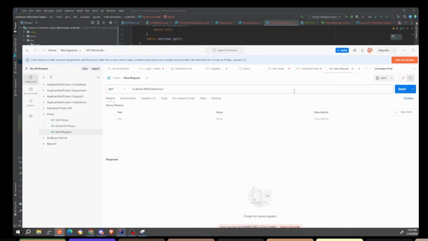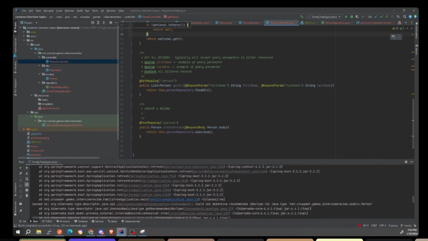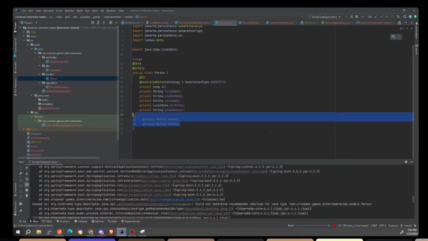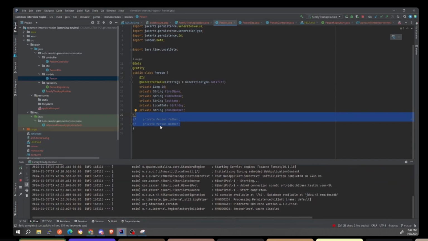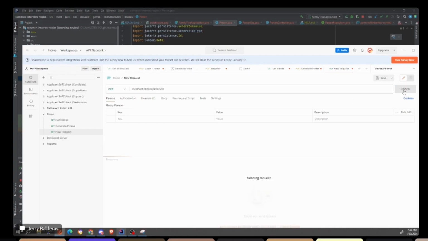Okay, once we do this, let's go ahead and hit send. Come on. We should get an empty array. If it works, we should be getting an empty array. Oh, that got messed up. What happened? Could not determine recommended JDBC type for Java type person. Let me take those out. Rerun it. Yeah, this is weird. That's kind of why I commented it out, because I could already tell we're going to run into issues with that.